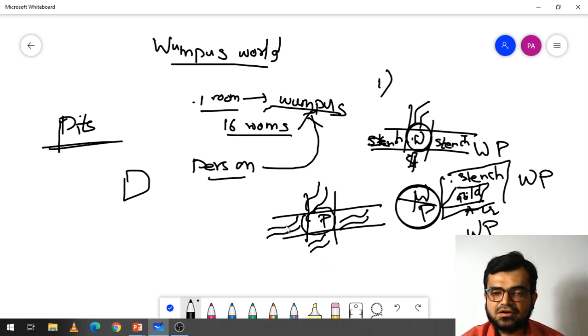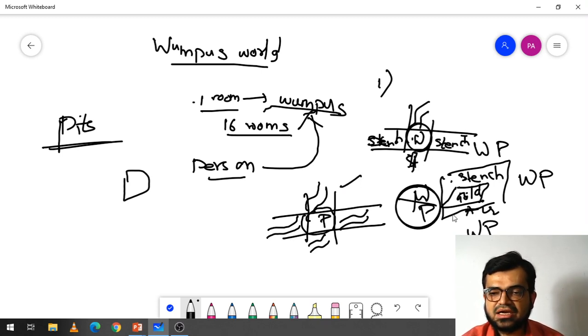So whenever a person enters such rooms where the air is coming, where the breezes are coming, the person comes to know that adjacent to that room a pit can be there. So this is the second condition.